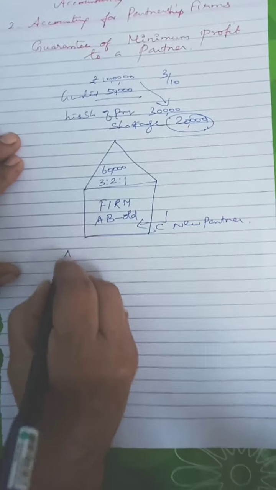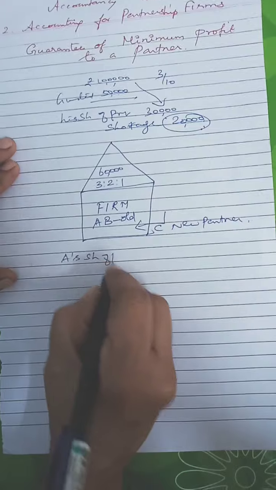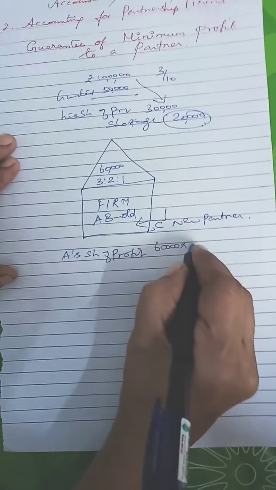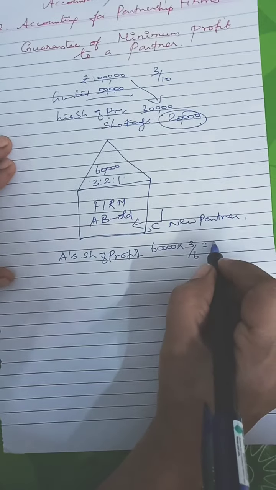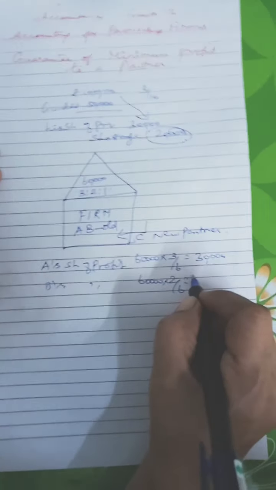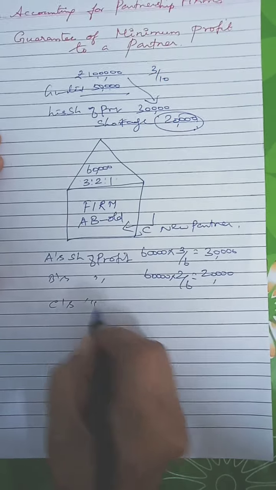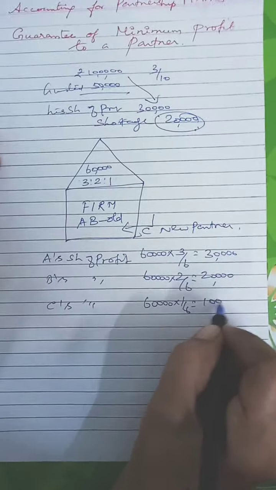Then how will they share their profit? A's share of profit: 60,000 into 3 by 6, that is 30,000. Then B's share: 60,000 into 2 by 6, that is 20,000. Then C's share of profit: 60,000 into 1 by 6 equals 10,000.